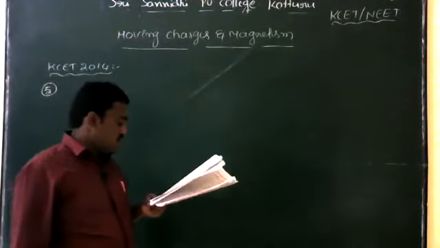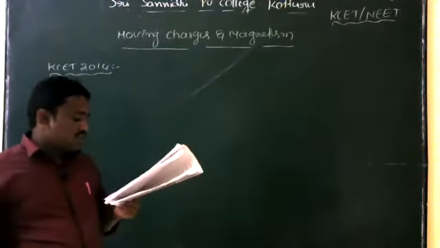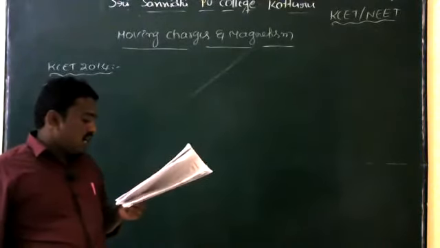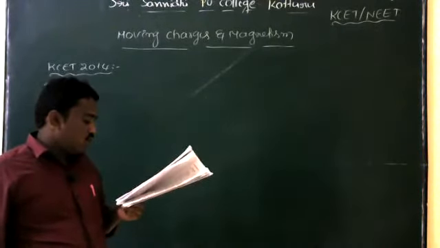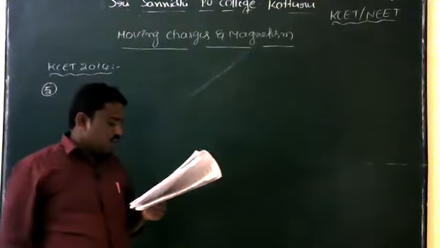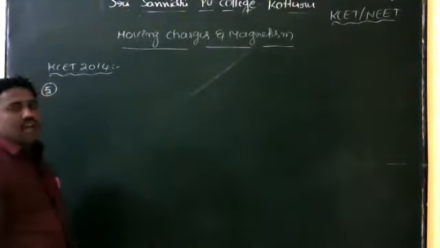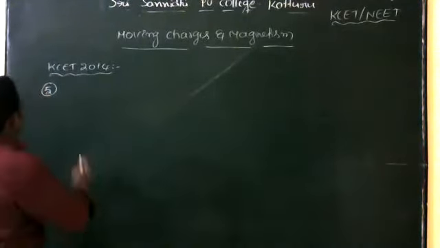So understand first of all. What is the value of shunt resistance to convert a galvanometer of resistance 100 ohm into an ammeter of range 1 ampere? So how to convert a galvanometer into an ammeter?